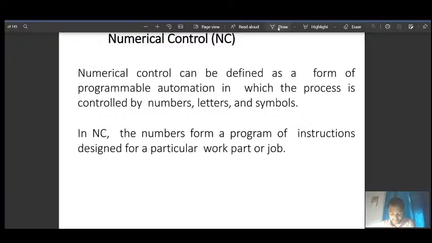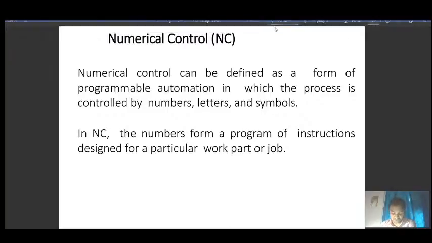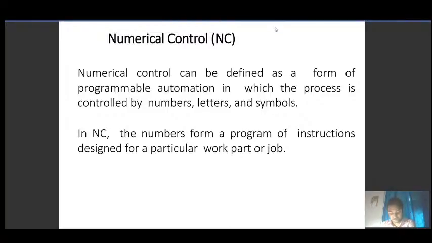For that we have these numbers, letters, and symbols. Machine tools will be controlled by these numbers, letters, and symbols.